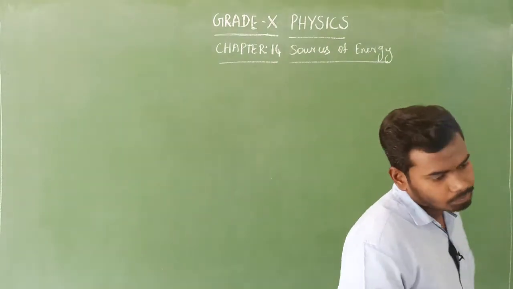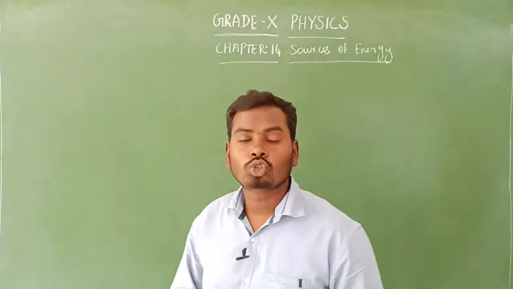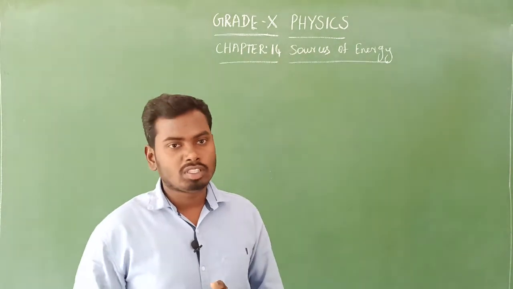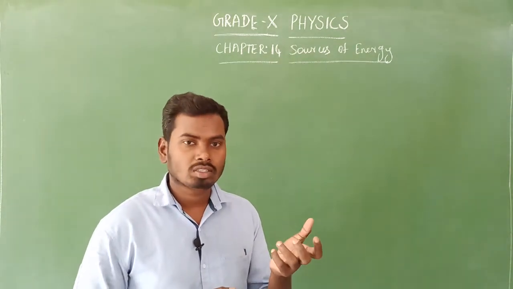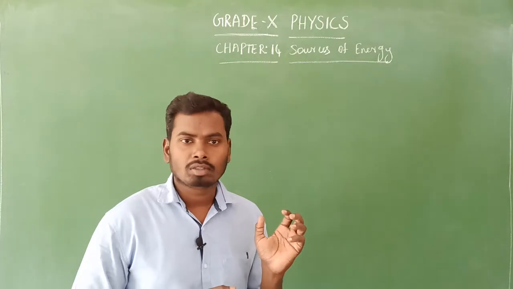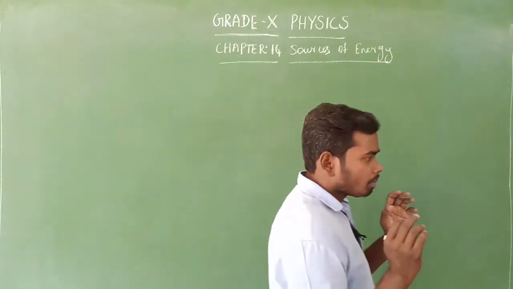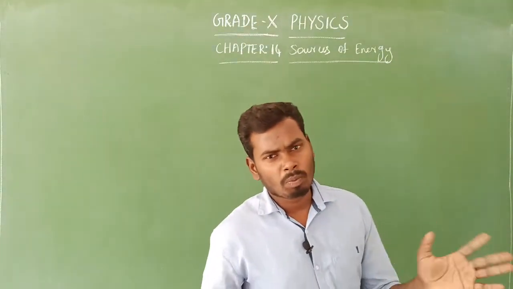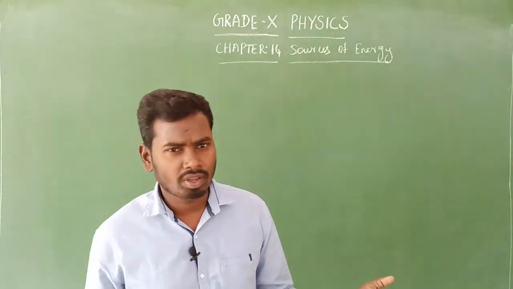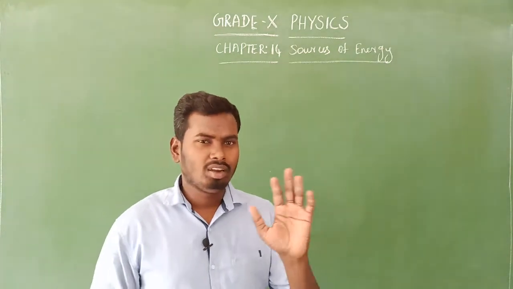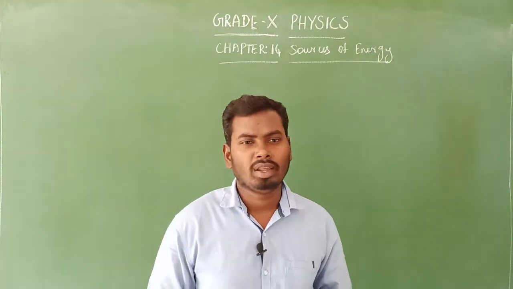Then the fifth one: that source of energy should be economical, which means less cost. Generally, we are poor people, I am telling generally. So the source of energy should be low cost.